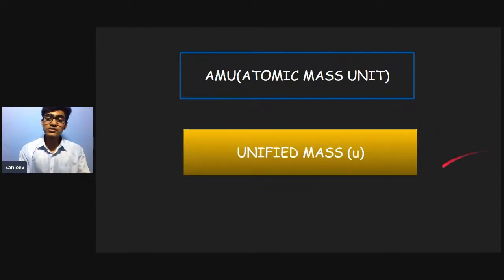So we will be using the small letter u to denote the unified mass of a particular atom. So how much is 1 u equal to? Scientists had to decide on a standard measurement which can be used to compare all the different elements.